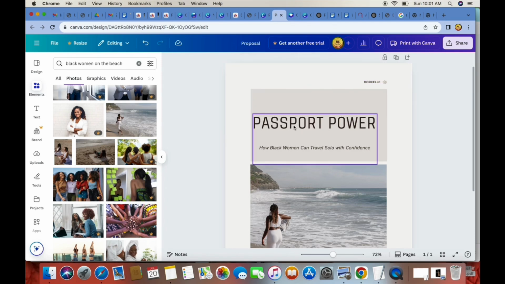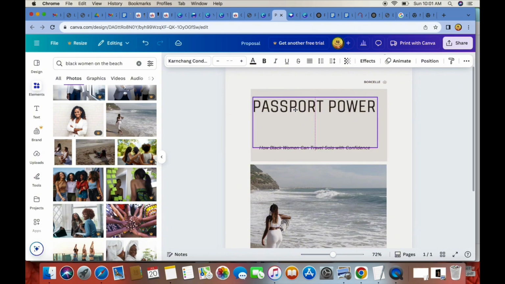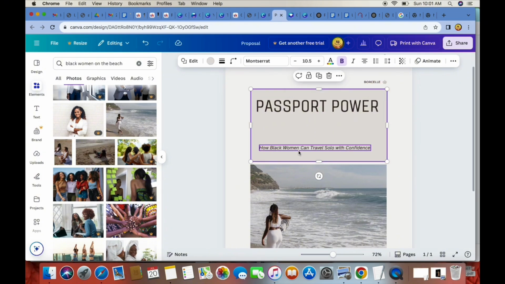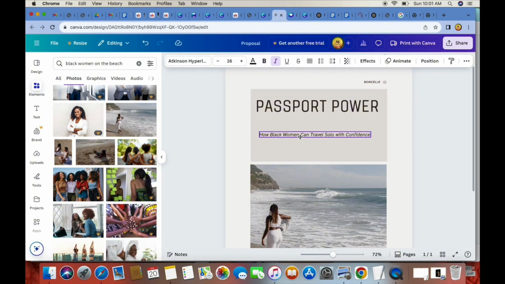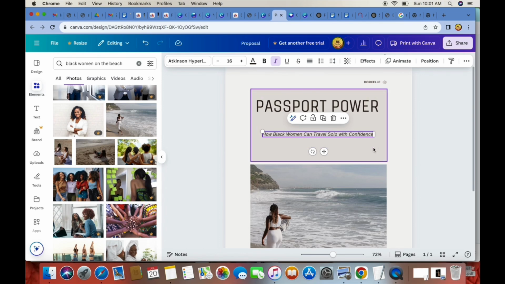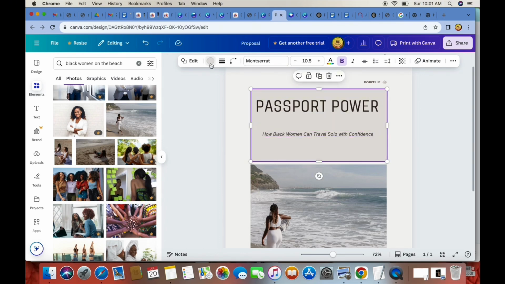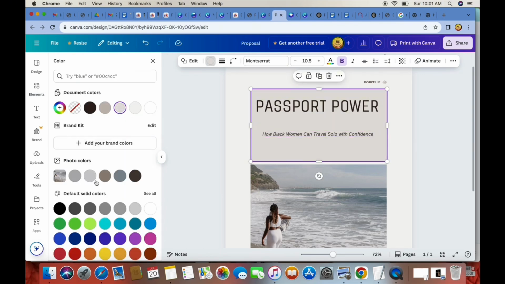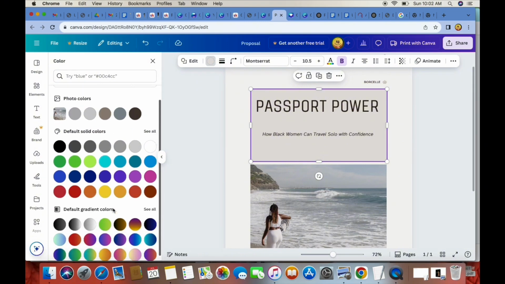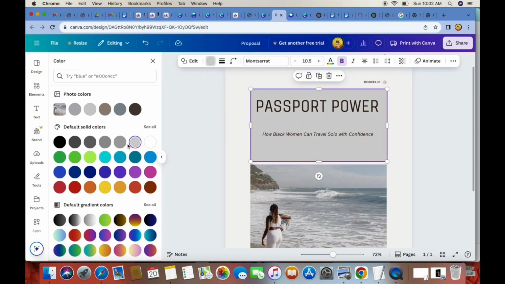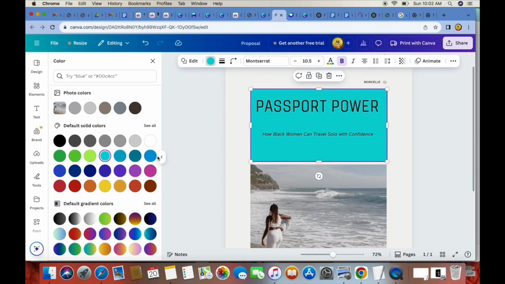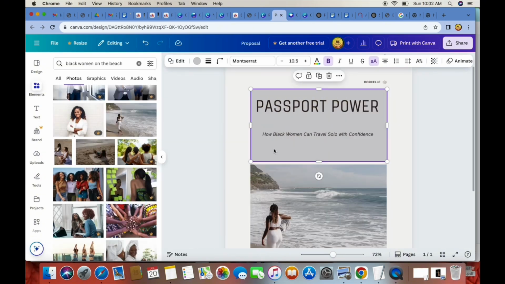Anything in Canva can be altered and deleted. Your colors can be changed. The fonts can be changed. Anything you want on your design can be changed. If I wanted to change this color here, we could change it to something that matches, whatever your vibe would be. You have all types of colors that you could choose from, but for now, we'll just keep it simple. Passport power.